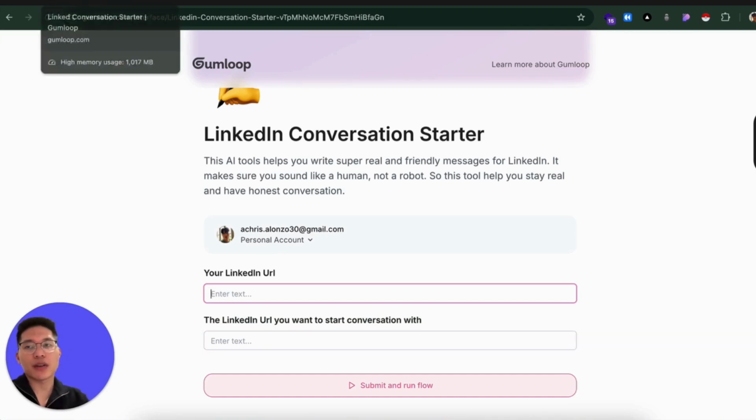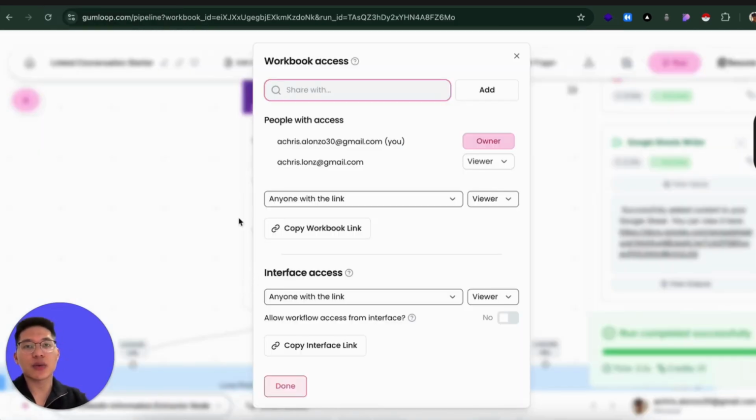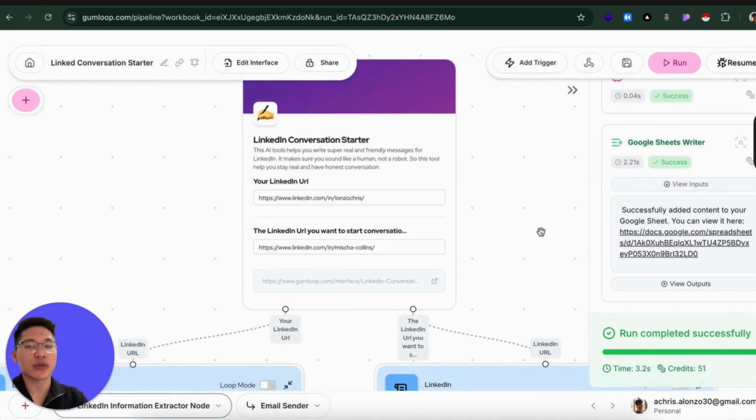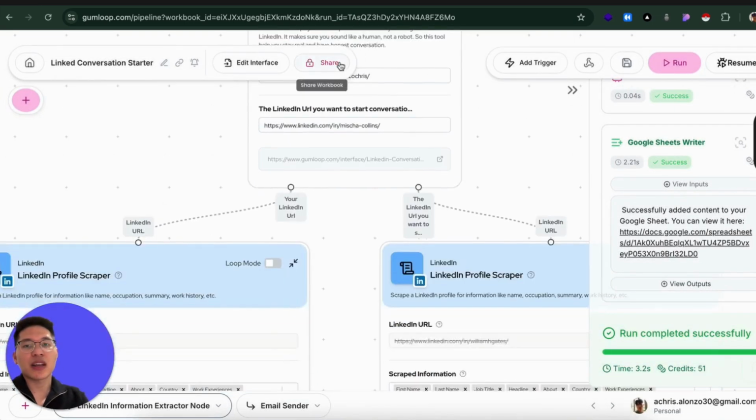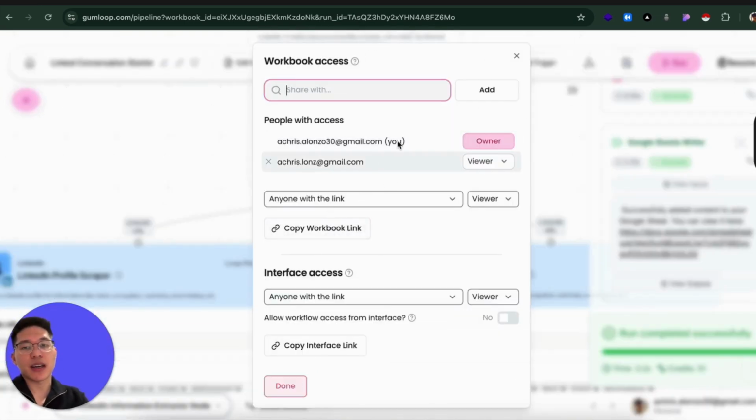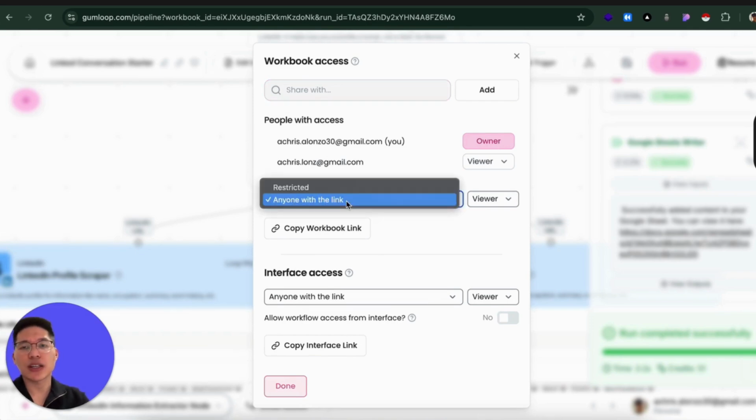But if you're in a team building your own internal tools, I think it's better to share the whole thing, like the copy workbook link. And when you share, make sure that it is restricted. I just made it anyone with the link because I want to share this with everyone, and the interface link, because if I made this restricted, you wouldn't be able to see this.